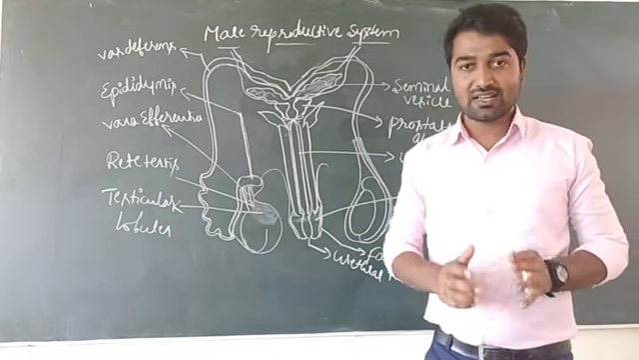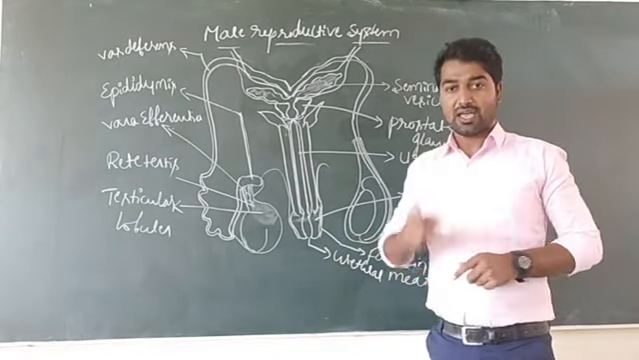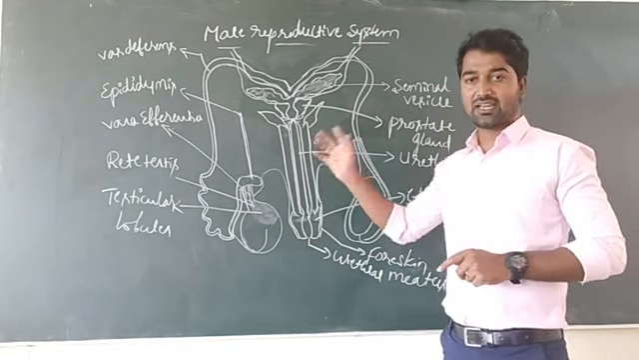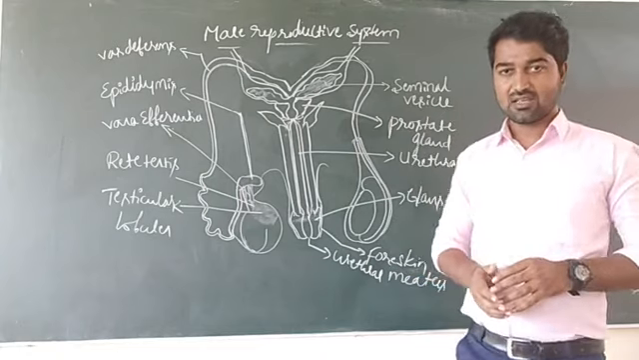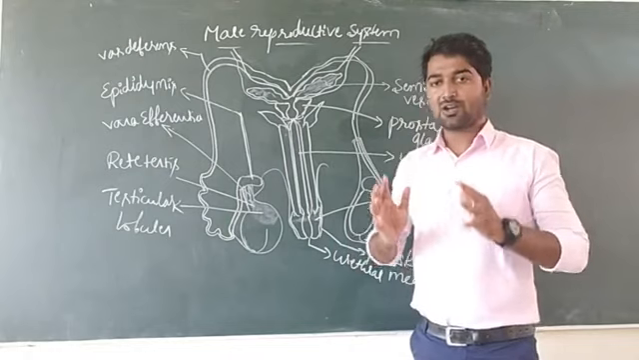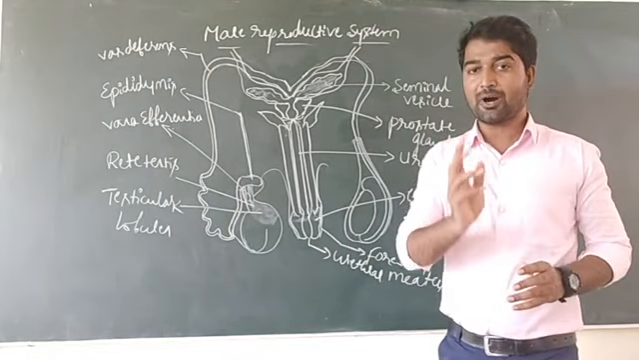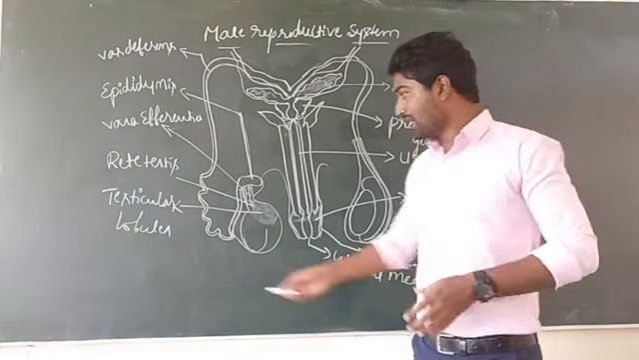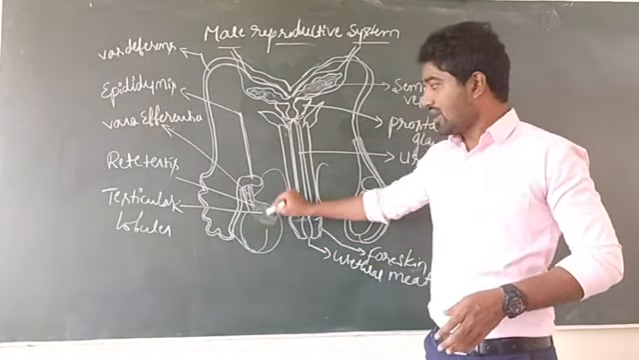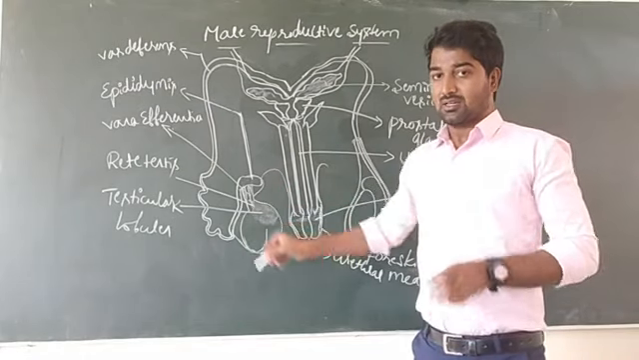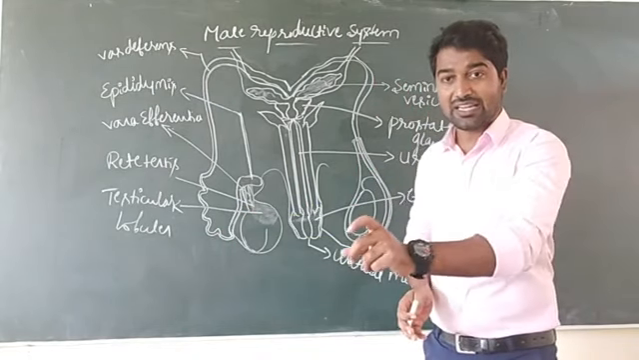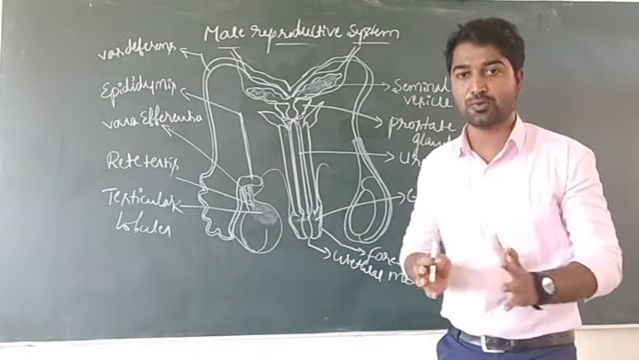And primary sex organs, in the case of human beings, are a pair of testes. They are the primary sex organs or gonads in human beings. Each testis comprises approximately 250 compartments, also known as testicular lobules. And dear students, each testicular lobule comprises 2 to 3 highly coiled seminiferous tubules.